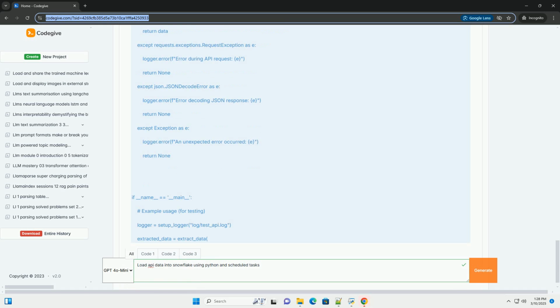Assumptions. You have a Snowflake account and the account admin role. You have a warehouse named compute_wh created in Snowflake. You have created a database and schema to store the API data. Here's a simplified version.